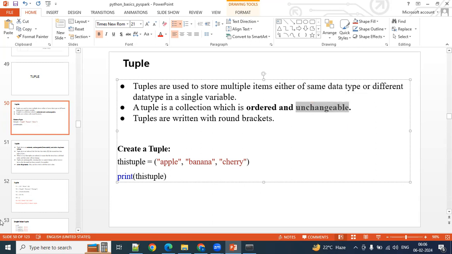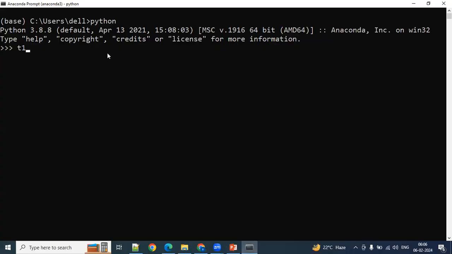Okay, so let me try to define a tuple here. Tuple T1 equal to, within parentheses, we need to define that, right? So within parentheses, I can define like this: 1, 2, 3, 4. Will it allow only homogeneous elements or heterogeneous elements? Heterogeneous elements, right? First I am trying to give homogeneous elements here. Now how to confirm whether it is a tuple or not? T1. Print of T1 comma type of T1. Type of T1 I told you already.